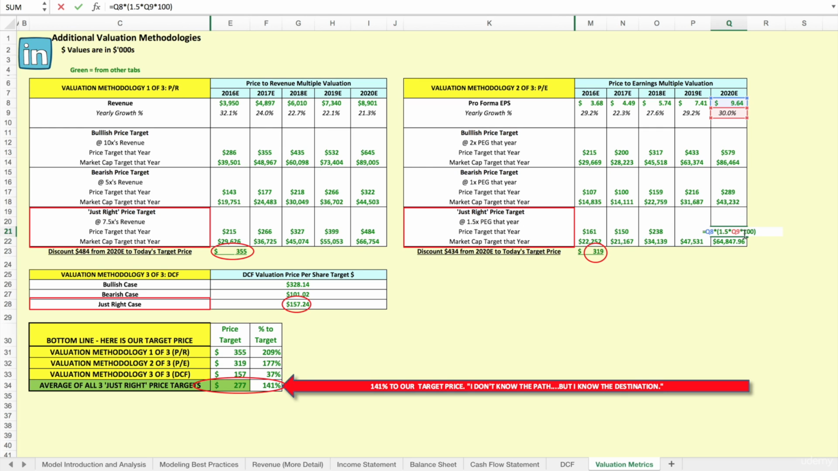And so in this year here, we see that 1.5 times earnings growth times our EPS gets a target price of $4.34. Let's discount this down to today's terms like we did over here. And basically that means we take this, divide it by 1 plus the WACC to the power of 4, and that is our just right price earnings target price.